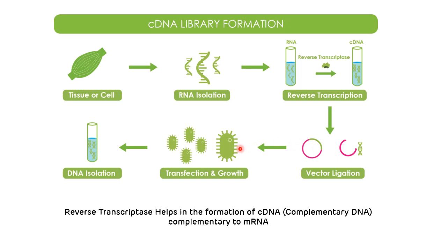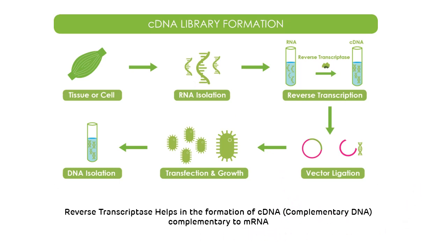This vector is inserted into various cells, which leads to transfection and growth. And after that, DNA is isolated. So this is how a complementary DNA library is formed. This complementary DNA has an advantage over genomic DNA because it contains only coding sequences and it represents the messenger RNA in the tissue. That's why it is used to study gene expression. So this is the picture showing the synthesis of complementary DNA from RNA. This complementary DNA is complementary to that of messenger RNA.